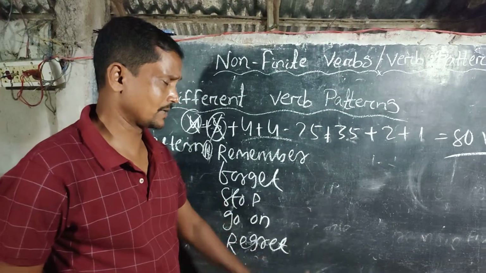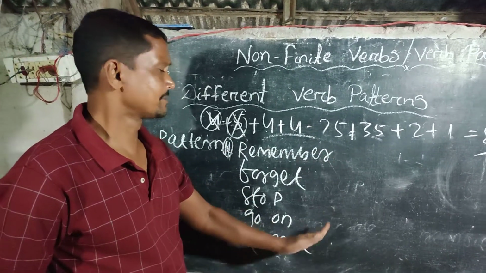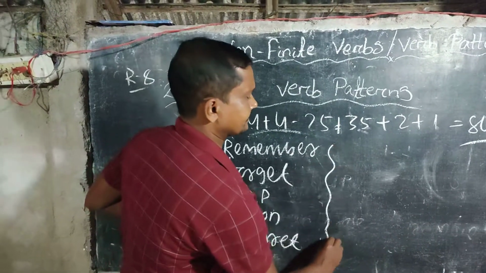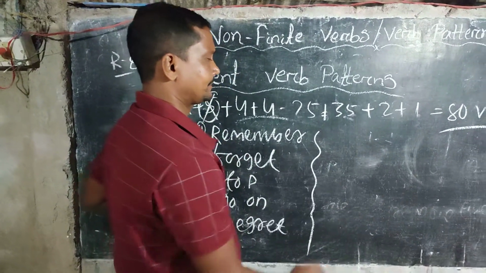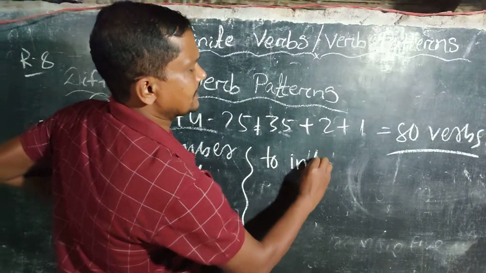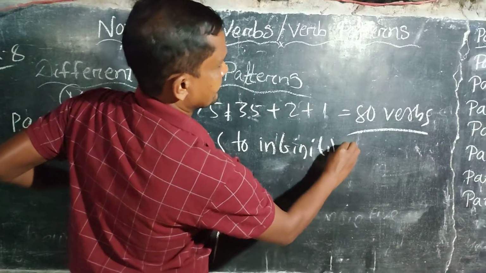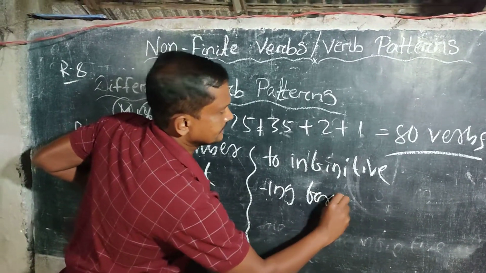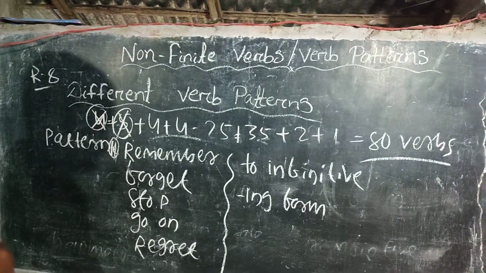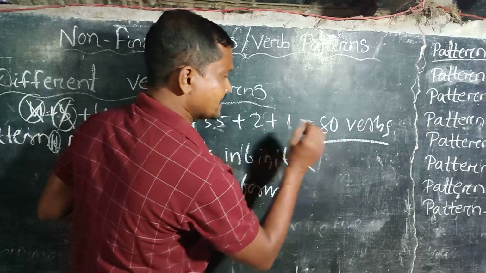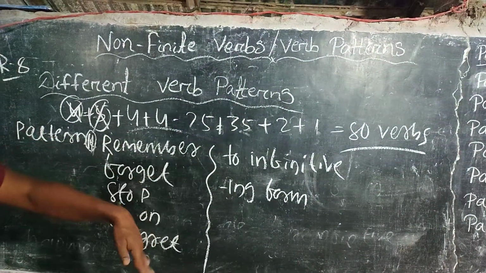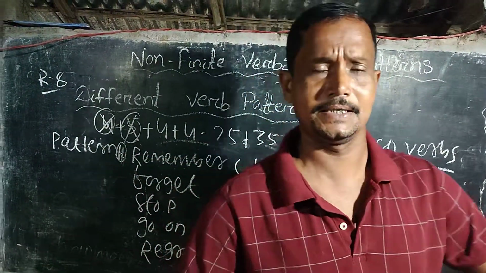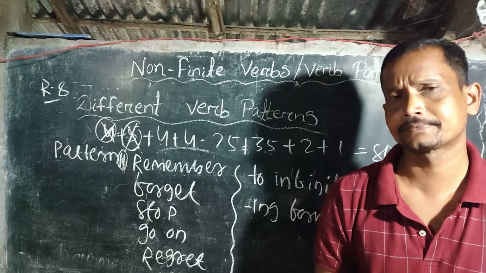So what is the verb pattern? The verb pattern pattern number 2 takes is, especially, to infinitive and ing form. These verbs take to infinitive and ing form. In which cases do they take ing form? In which cases do they take to infinitive?